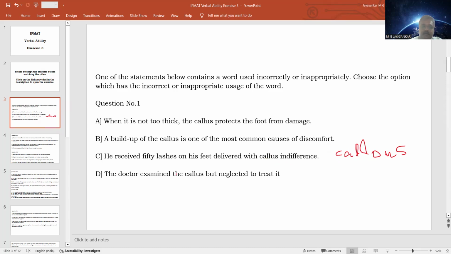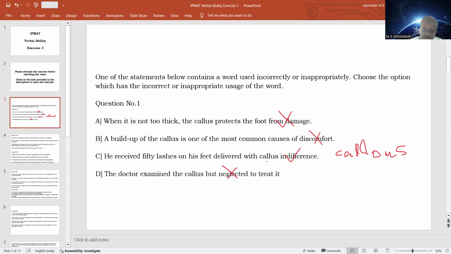Option D: the doctor examined the callus but neglected to treat it. Again, it is talking about a body part. So of the four sentences, three are talking about callus as a body part, C-A-L-L-U-S, and one is not used in that sense. It is used to describe the noun indifference, where the correct word is C-A-L-L-O-U-S. So this should be the answer, because that is where the incorrect usage is. This is correct, so not our answer. Here this is correct, so not our answer. Here also this is correct, so not our answer. So this will be the answer.